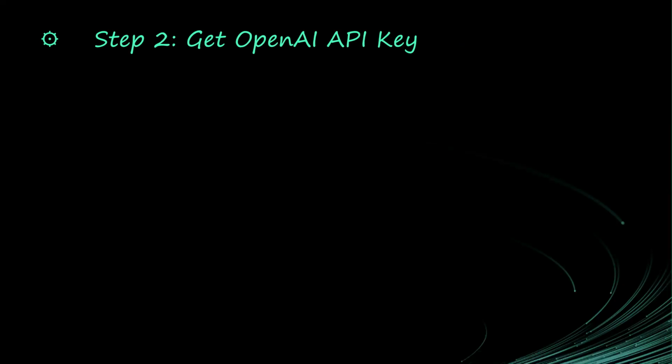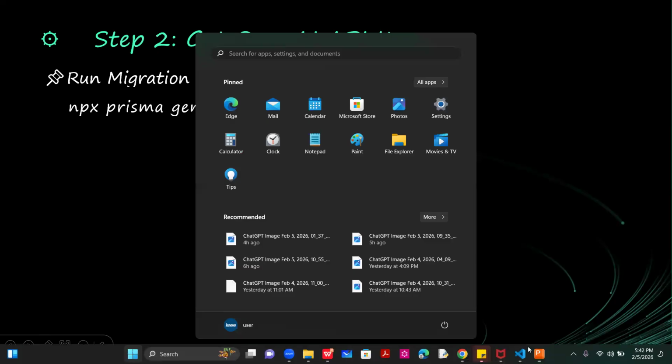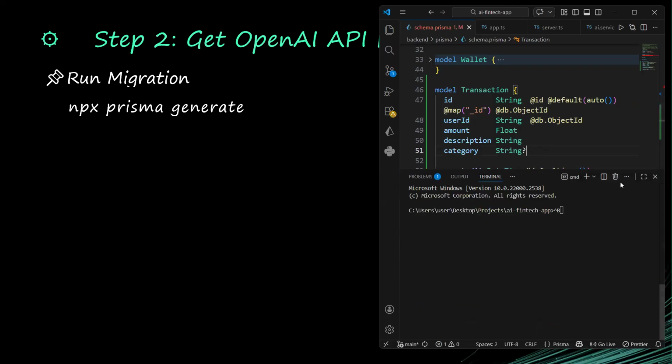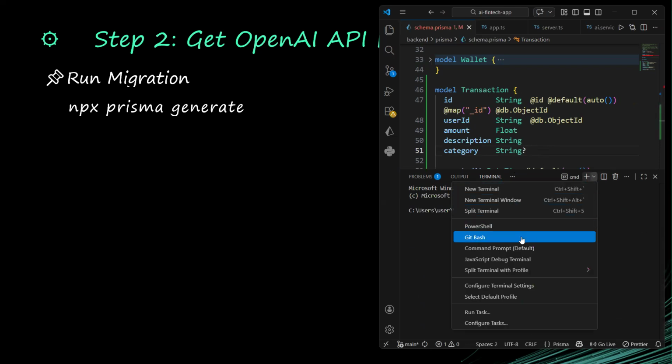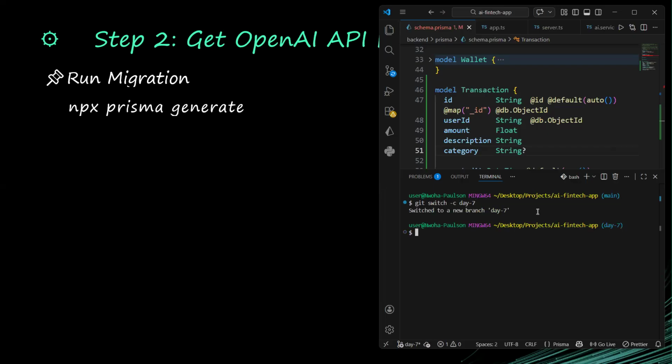So step two is let us run our migration. Once you have done this, save it, then run migration. I am going to go to Git Bash. I like using Git Bash. So I will go to Git Bash and close this. But first thing first, I'm going to do git switch. I will create day 7. Okay, I'll switch to day 7.